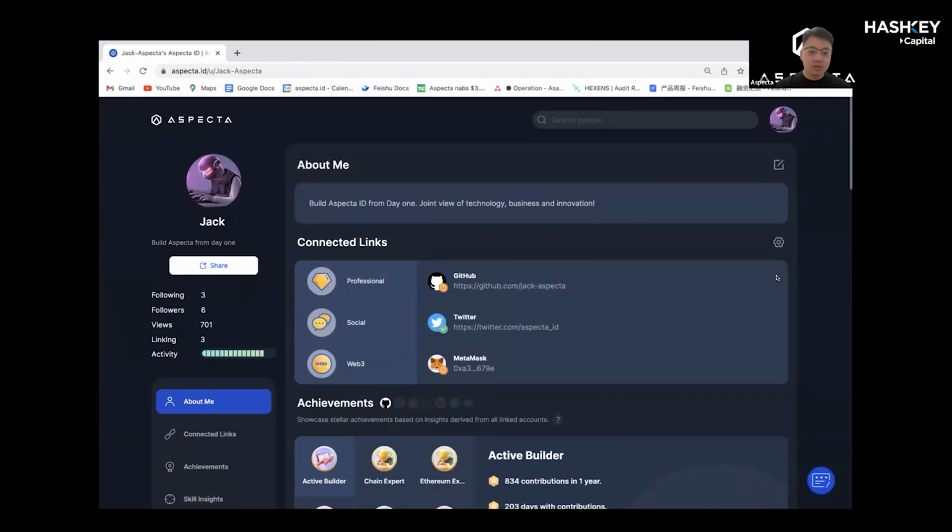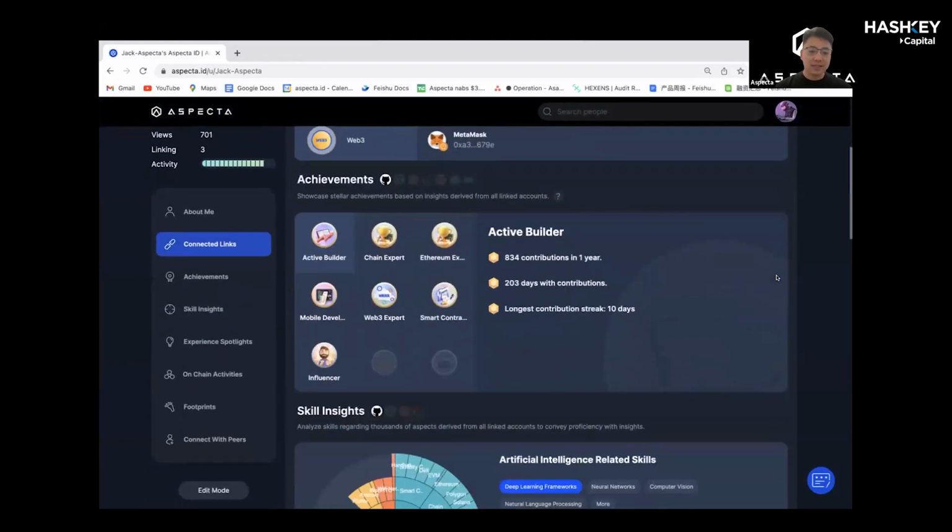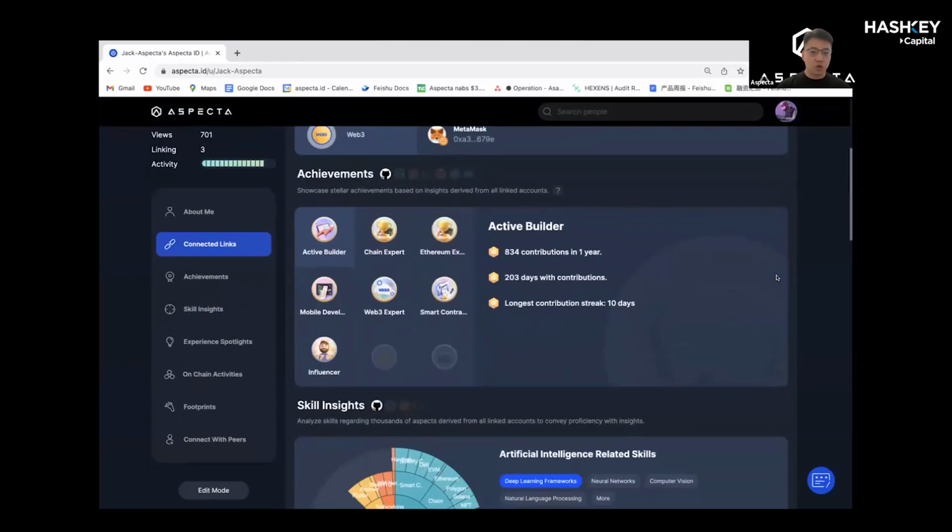document, and explore. In the first part, there are high-level credential achievements based on my GitHub contributions and all the data I linked. On the left-hand side are the proofs of these credentials, like which coding projects, tech posts, patents, or papers prove that I have these credentials. All of this is done by our large language model and graph learning techniques.